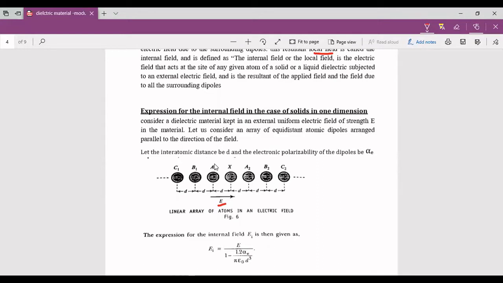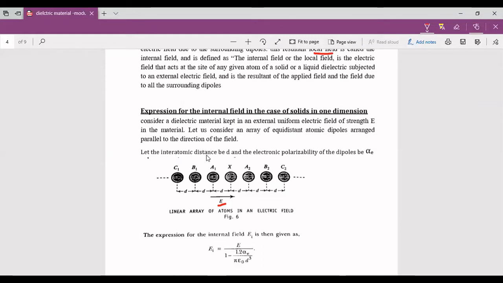We are not going to discuss the derivation for the internal field. We're going to take only the expression. First, before taking the expression, let us consider a dielectric material kept in an external uniform electric field of strength E. Let us consider an array of equidistant atomic dipoles arranged parallel to the direction of the applied field.